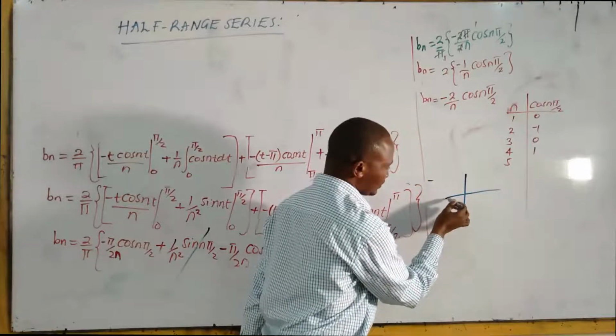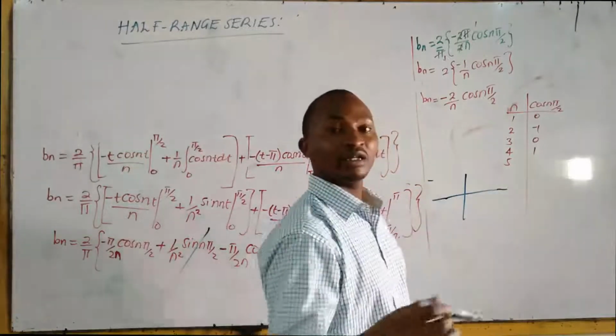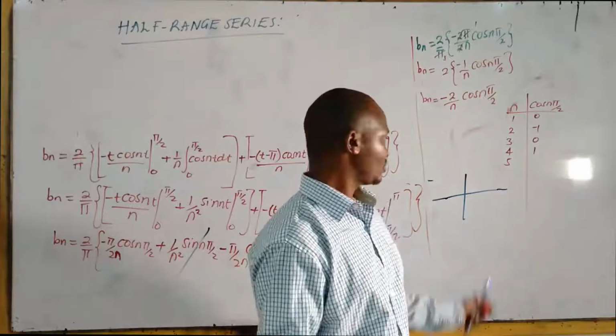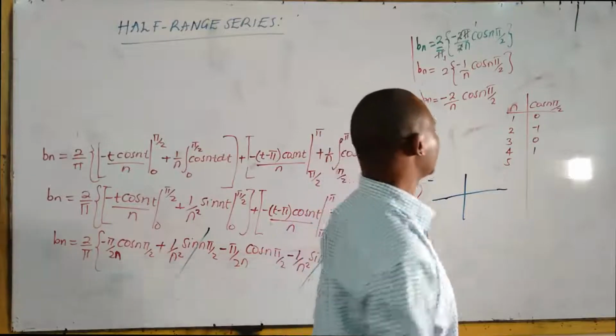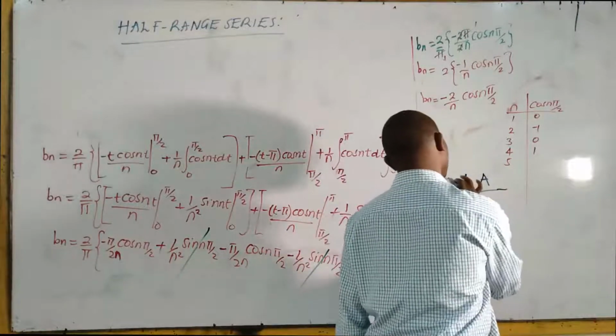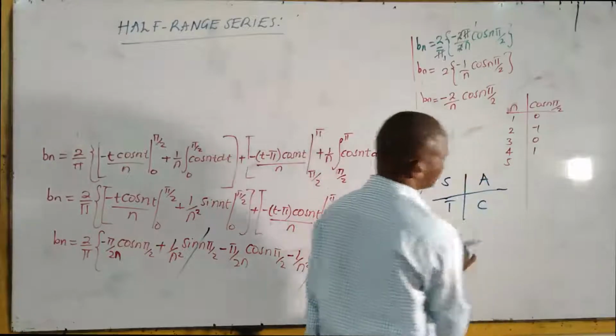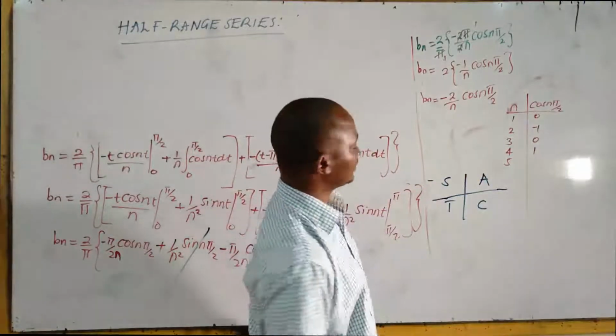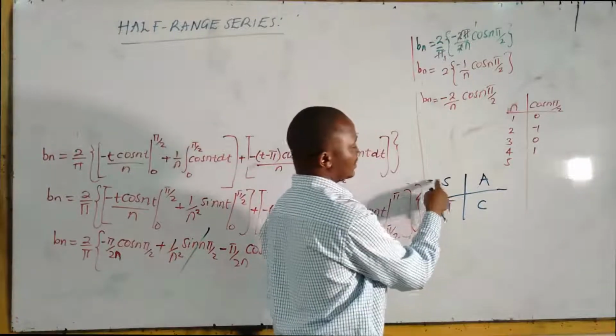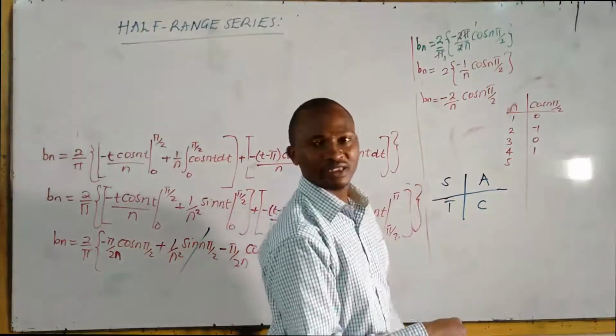So you are going to do a bit of manual work. But in an exam you should have a calculator. Sine, cosine, tangent are positive in the first quadrant. Only sine is positive in the second quadrant.